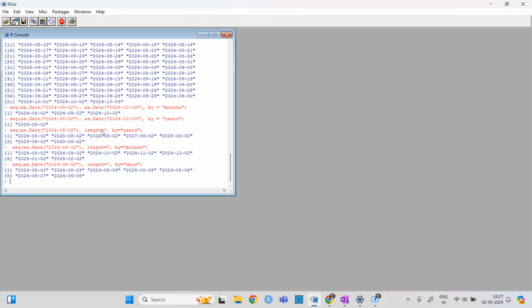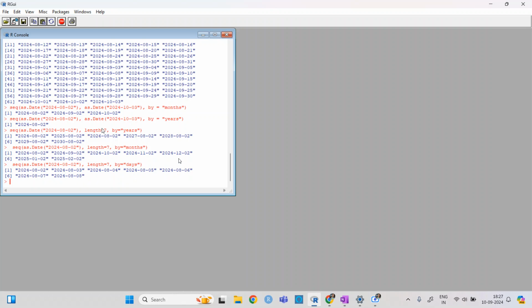So previously we made use of just from and to, and then we did it with by. Again, rather than from, you write it as to, and use this length in by and days.